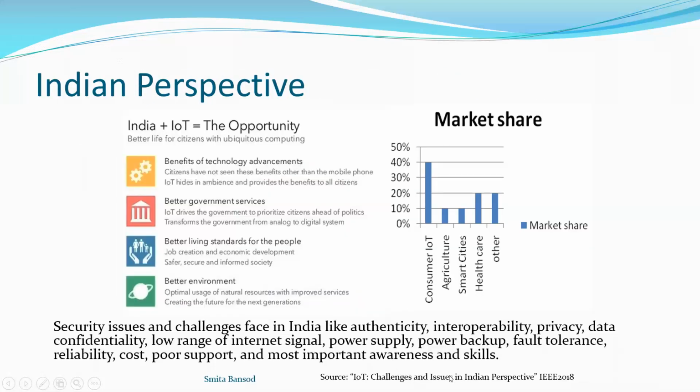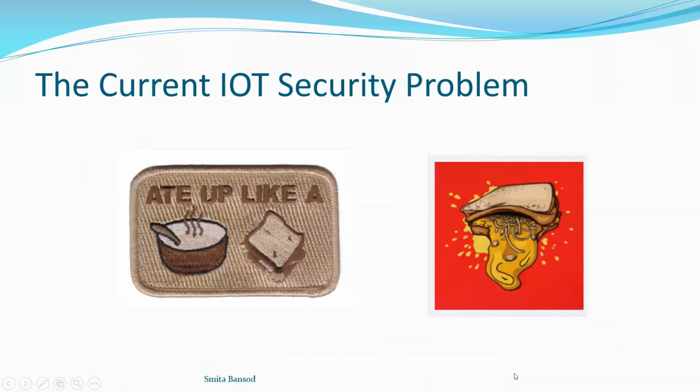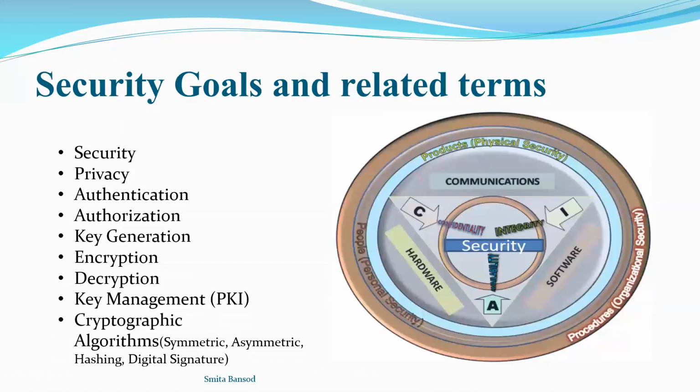So I'm taking that from this particular source. So the current IoT problem is like this. The consumer wants it to be a smart way, but they will get a mess like this. That's why we have to think about security.